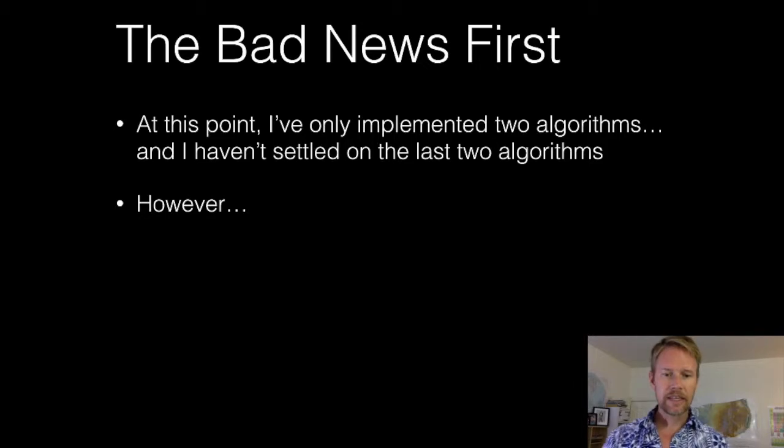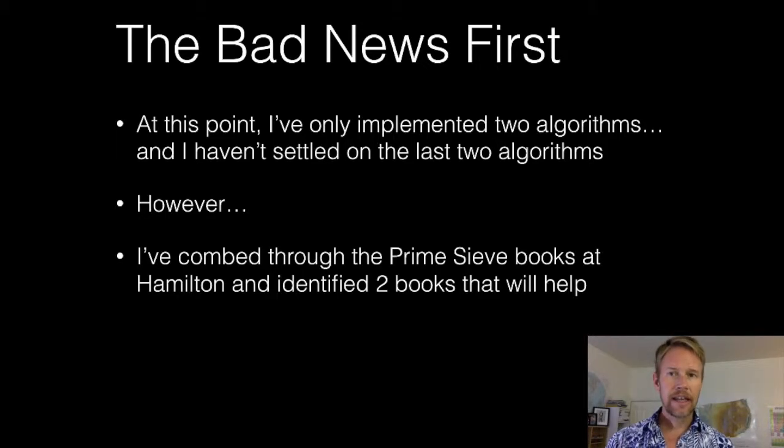However, the good news is that I've been to the Hamilton Library, and they have like 20 books on not just prime number theory and stuff like that, but specifically on sieving prime numbers. I've looked through quite a number of the books. I've checked out 2 of them that look promising in terms of having algorithms that are implementable, cogent enough for me to at least understand, and have some chance to be able to make good on those algorithms. The other thing that I've done is I've spent some time looking at wheel sieves,